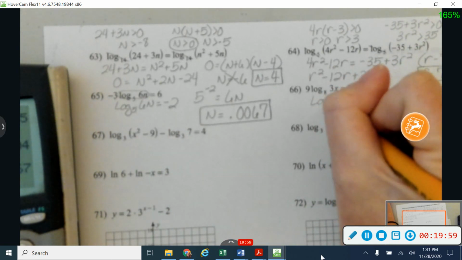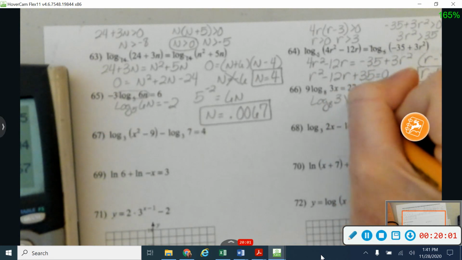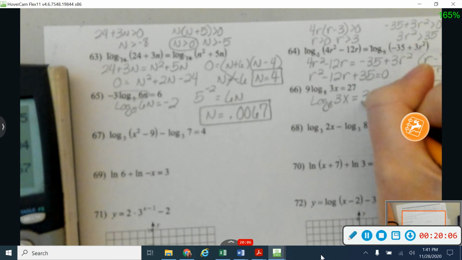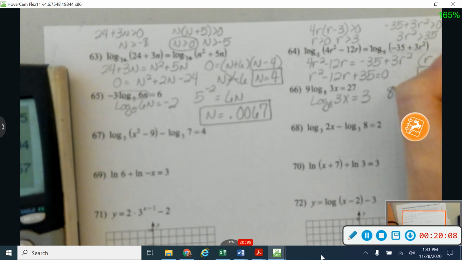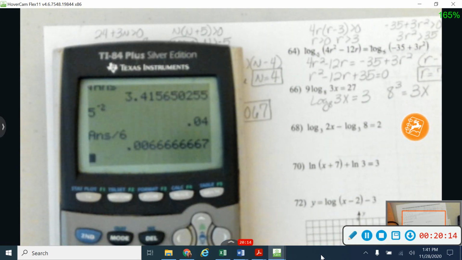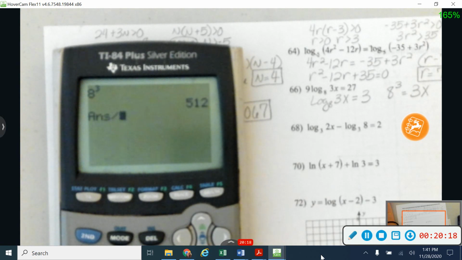All right, log base 8 of 3x is going to be equal to 27 divided by 9, so that's 3. So I've got 8 to the third power is equal to 3x. Okay, so again, let's let our calculator do a little work for us. So I'm going to do 8 to the third power and divide by 3. And that gives me that x equals 170.6667. Lots of sixes on that one.